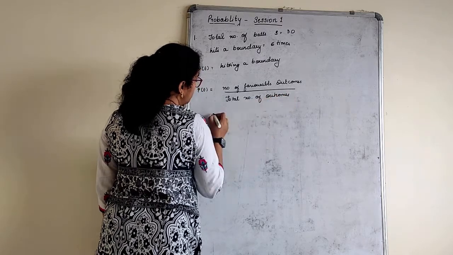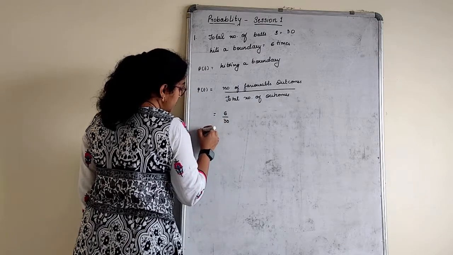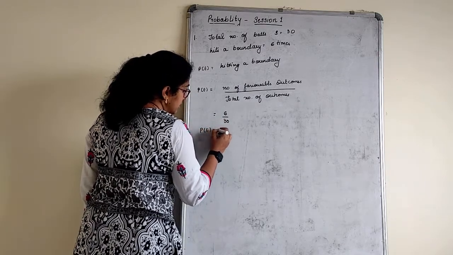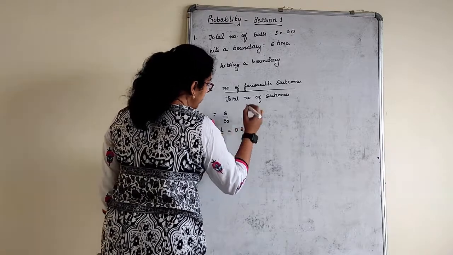She is hitting a boundary, right? So this is 6 by 30. So the answer is, 6 ones are 6, 6 fives are 30, or it is 0.2.